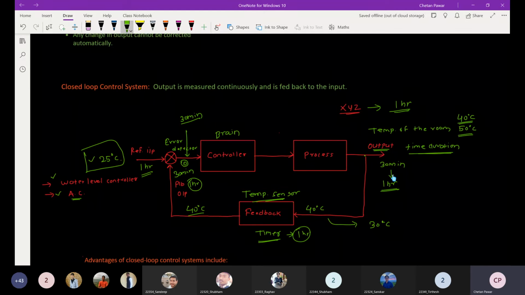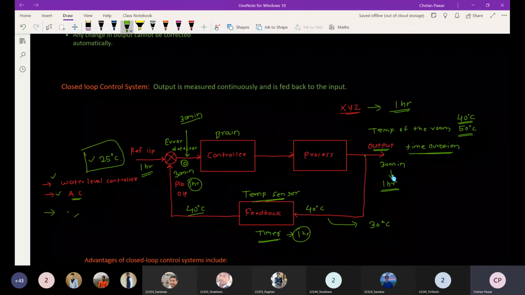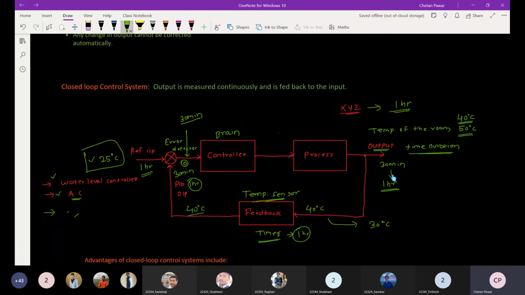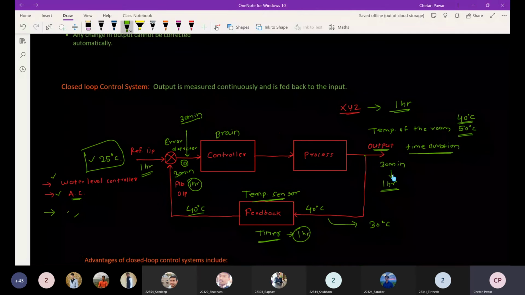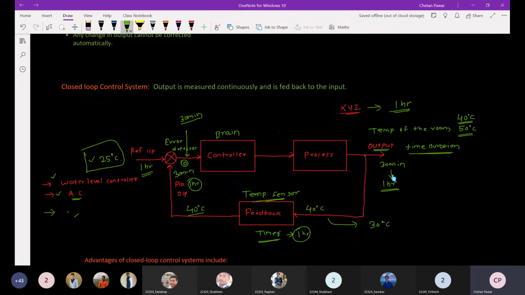So here I can say the geyser, and battery charging is another example. So these are the main things if you talk about open loop control systems and closed loop control systems.